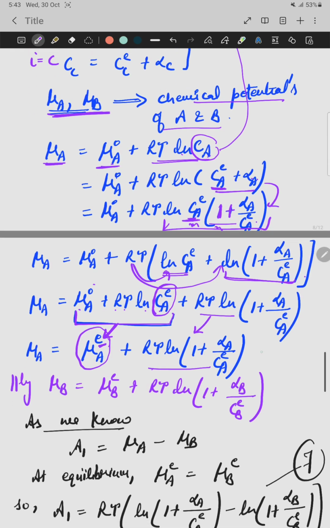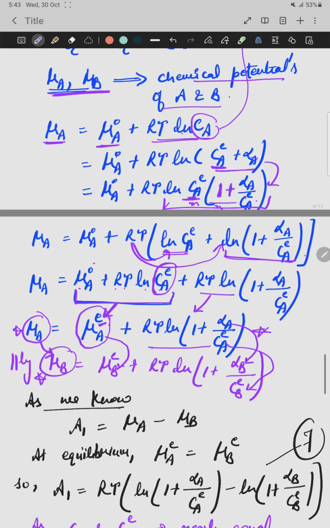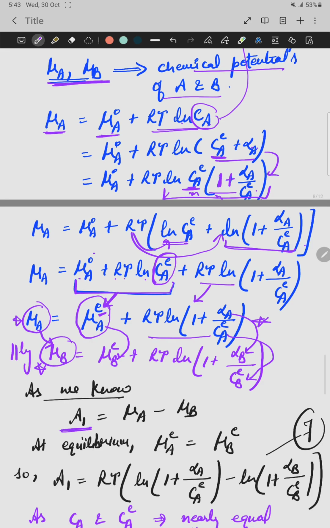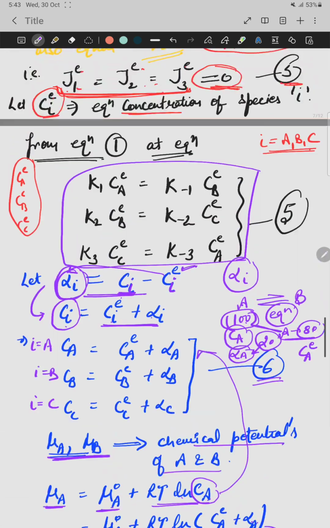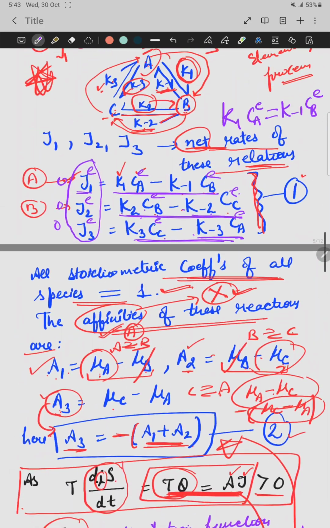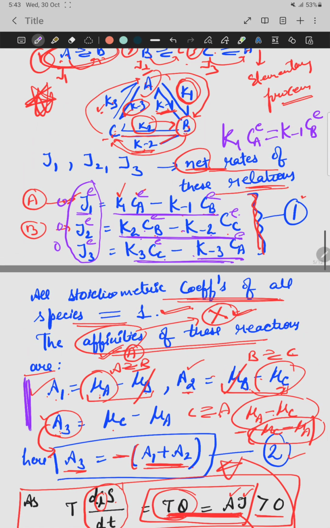Okay. So similarly, as we derived the expression for the chemical potential of A, we can write the chemical potential of B. Just replace A with B. That's all. So we will get two values, mu A and mu B. And we know what affinity is: that is the chemical potential of A minus that of B. In the starting, we wrote these expressions. You can see for all the affinities, the first expression, A1, is mu A minus mu B.